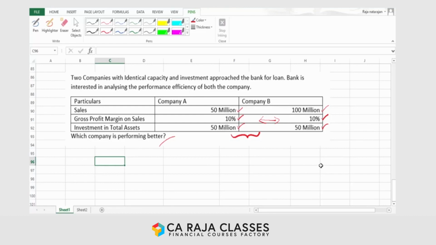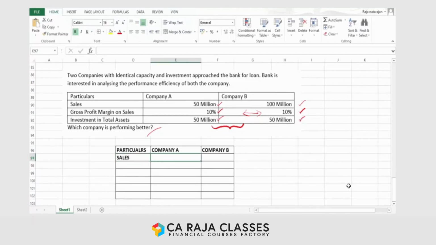What is the sales of company A? Let's have a small table. The sales of company A is 50 million, whereas that of company B is 100 million. And we understand the gross profit margin. I'll call it GP margin. Company A is 10%, whereas company B is also 10%. So if I quantify, the gross profit of company A is going to be 50 into 10%, that's 5, whereas for company B it's 10.